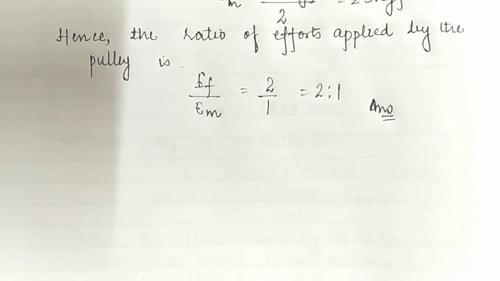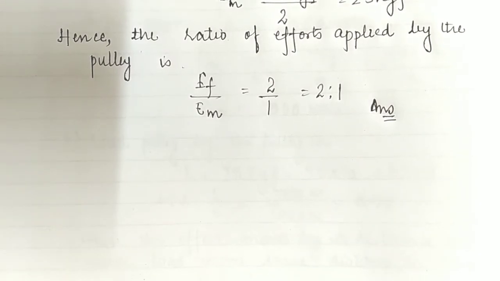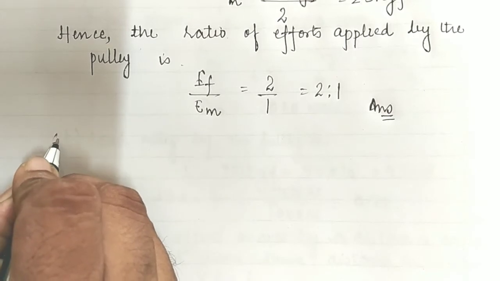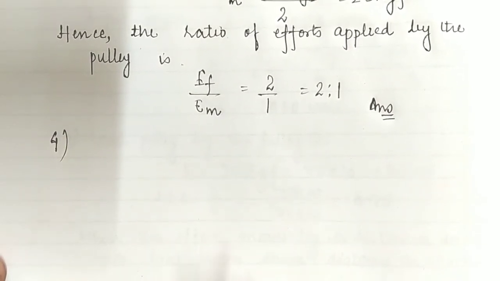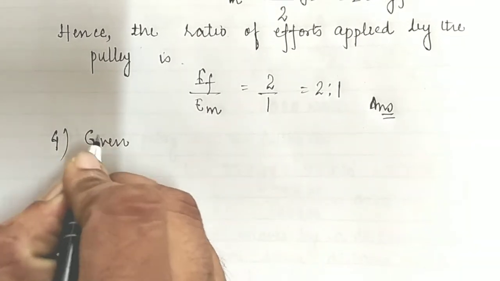Then the next one we have to calculate is the velocity ratio, and the third one is the efficiency of the given machine. So children, everything is given inside the question, so it will be very helpful to solve it. In question number 4, the load is going to be uplifted. So let's first analyze what is given inside the question.